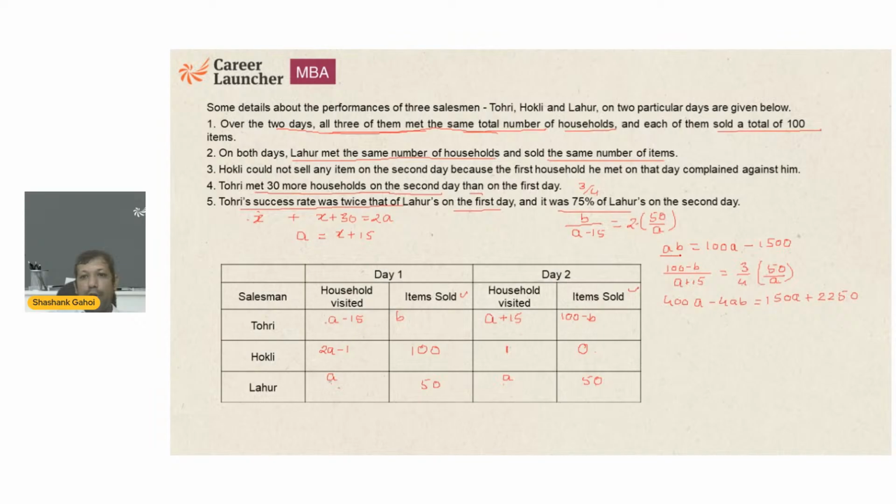Now ab is equal to this, so I can say 4ab is equal to 400a minus 6000. I am just placing this value over here. So I get 400a minus 400a plus 6000, equal to 150a plus 2250.